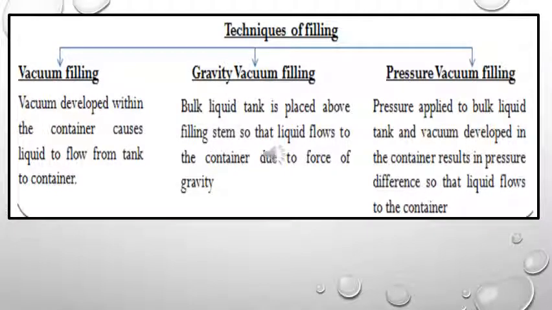We can classify the techniques of filling as vacuum filling, gravity vacuum filling, or pressure vacuum filling. Vacuum filling is the one in which a vacuum is developed within the container, which causes the liquid to flow from the tank to the container. Next is gravity vacuum filling, wherein the bulk liquid tank is placed above the filling system so that the liquid flows to the container due to the force of gravity. And third is pressure vacuum filling, where pressure is applied to the bulk liquid tank and a vacuum is developed in the container, which results in a pressure difference so that the liquid flows to the container.